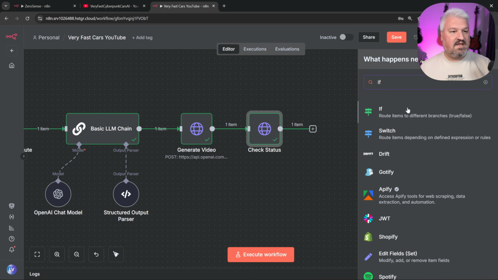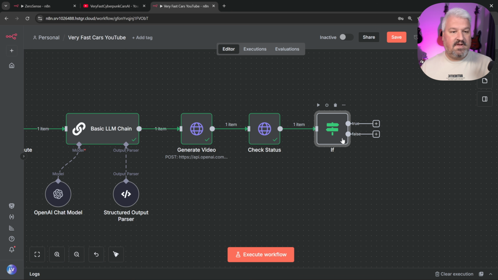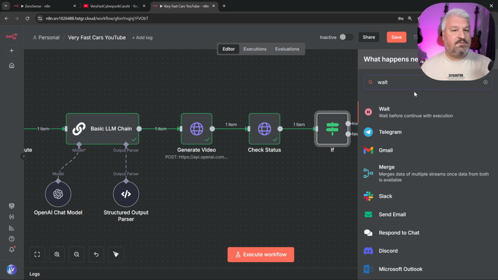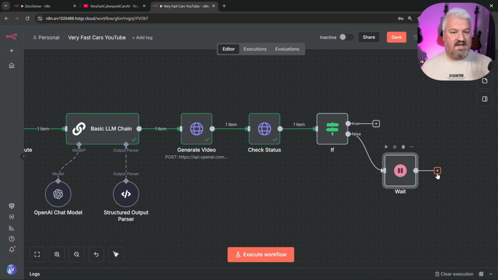Let's add this if condition and what we'll say is if the status is equal to, and we'll just check for completed, then we'll continue to uploading the video. Otherwise, we'll go to that if condition. So if the video status is not completed, then we'll wait a few seconds before checking again. So let's make this 10 seconds, and after 10 seconds, we'll simply check the status again.